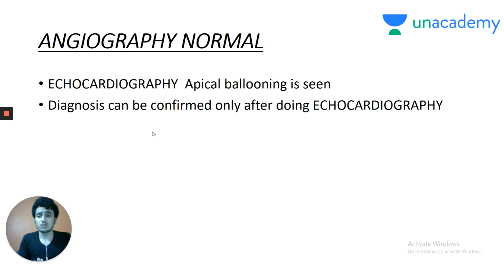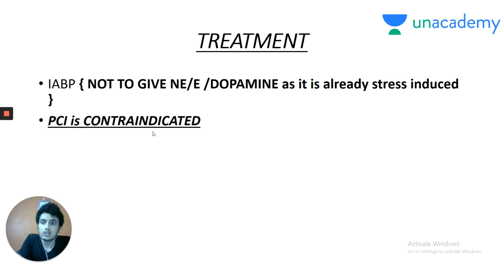Angiography is perfectly normal in a case of Takotsubo cardiomyopathy, and the diagnosis can be confirmed only after performing an echocardiography, where apical ballooning is seen. So diagnosis can be confirmed only after doing echocardiography, and MI can be ruled out only after doing angiography. Treatment: Intra-aortic balloon pump and supportive therapy like IV fluids are to be given.